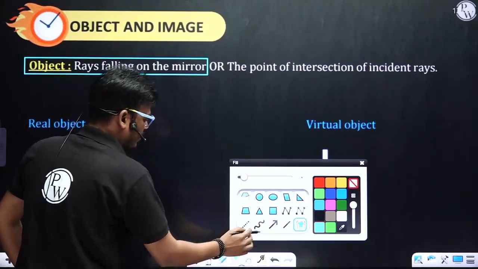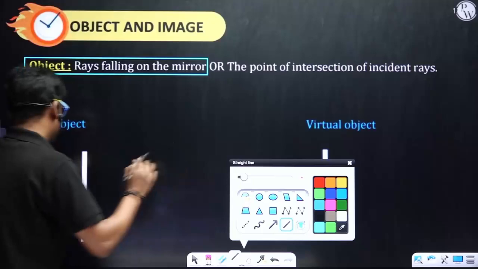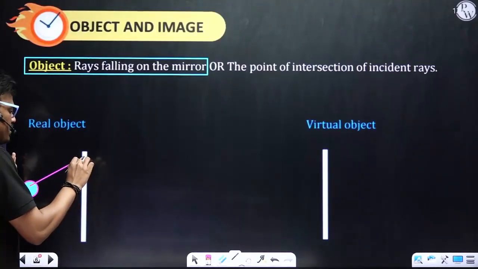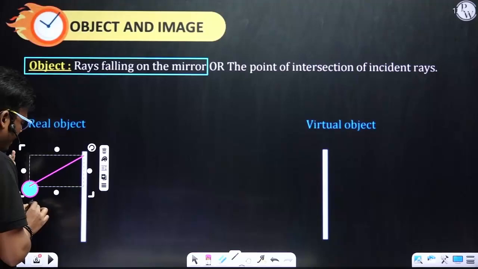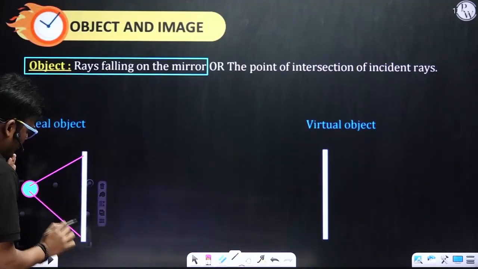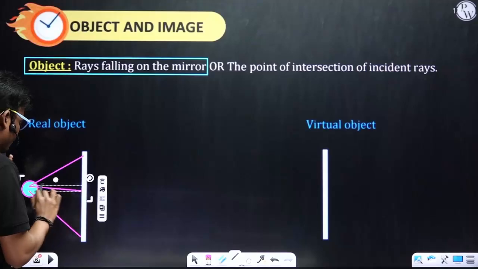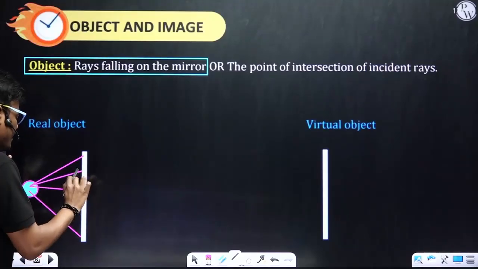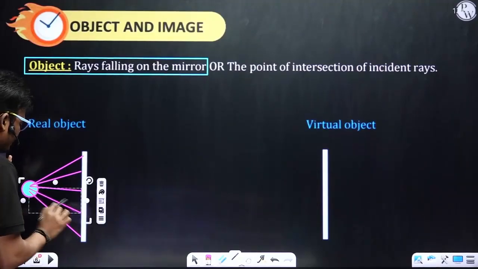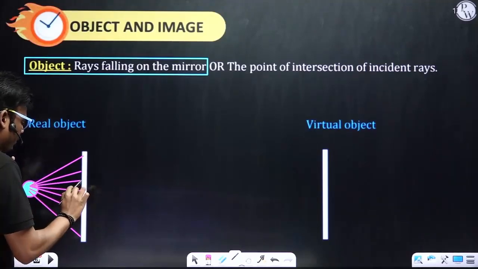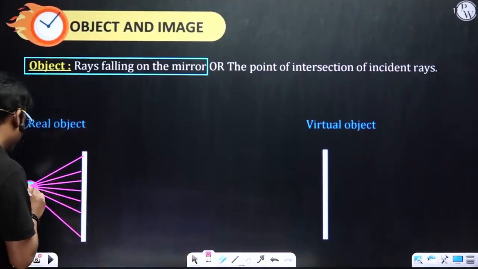So here, try to understand. From this body, the rays will be striking the mirror. Any number of rays you can consider. Okay, so here I'll be considering these many rays.